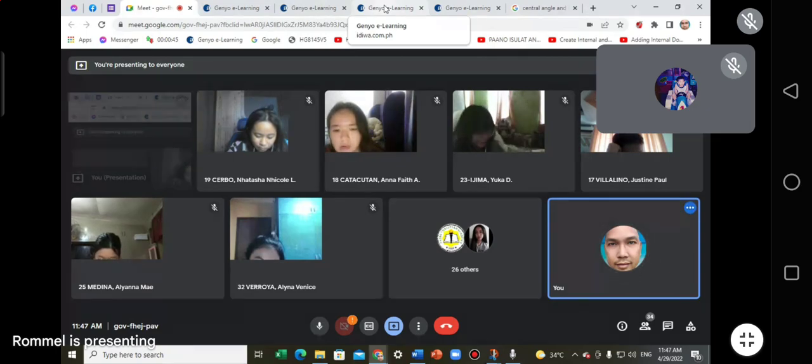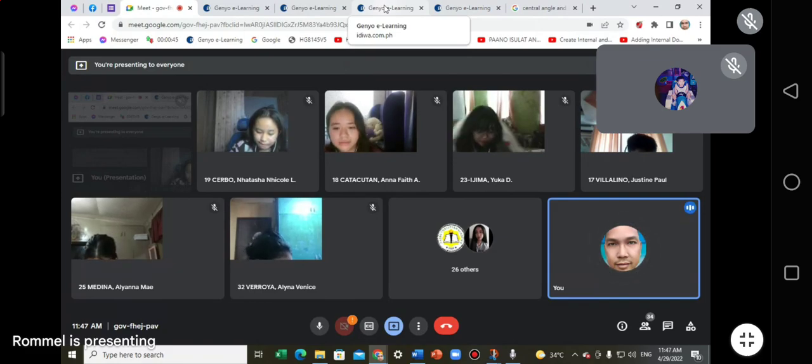That is the definition of a circle. And we do have the radius. You know the radius, right? Diameter is just twice the radius. And then we do have arcs, mentioned by Natasha. Yuka mentioned those ones, lines by Anna Faith, etc. Then we continue.